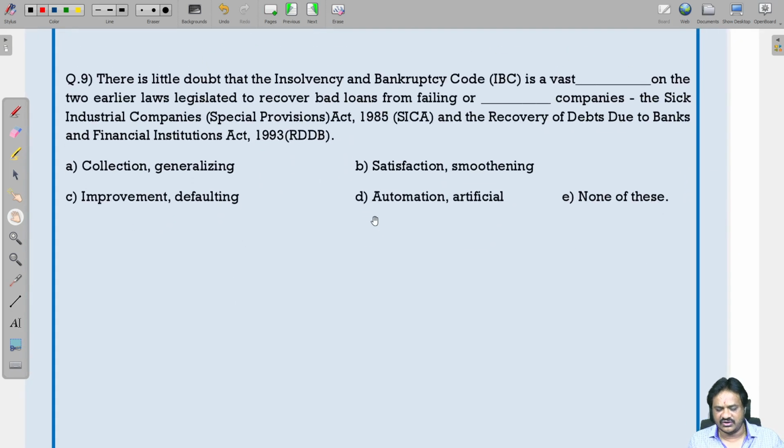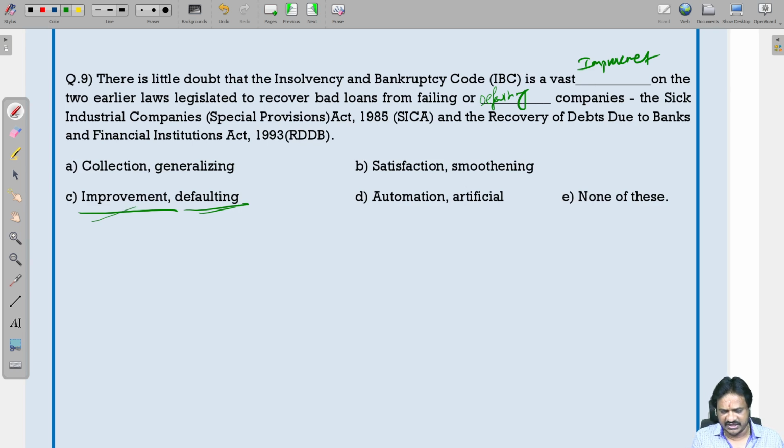There is a little doubt that insolvency and bankruptcy code is a vast dash on the two earlier laws. So here we are comparing the new law with the two earlier laws. So there will be some improvement. So definitely we should use improvement. Is a vast improvement on the two earlier laws legislated to recover bad loans from the failing or defaulting companies. So those who are not paying the loans, those companies are called defaulting companies.